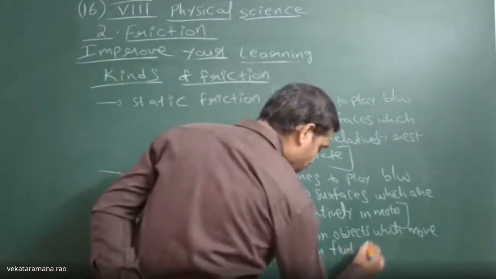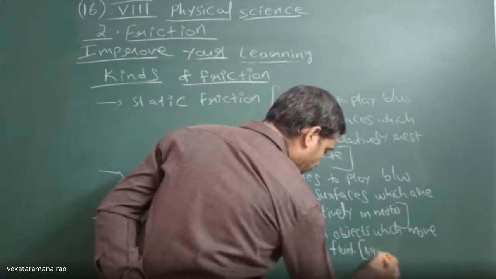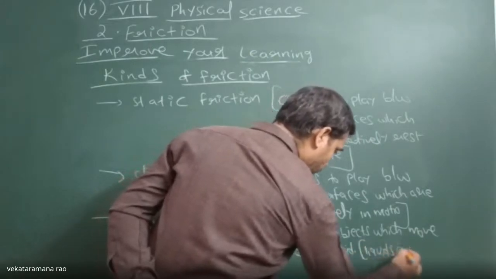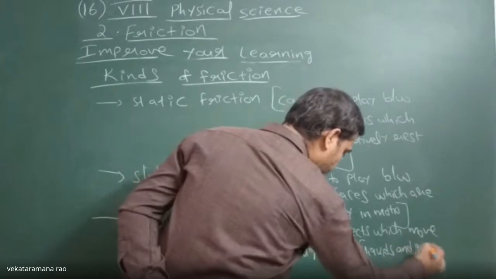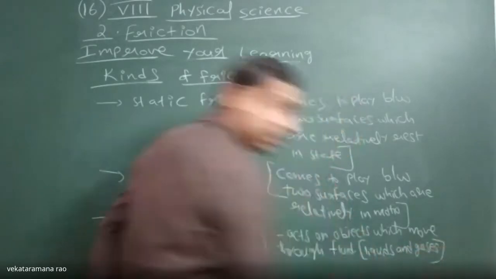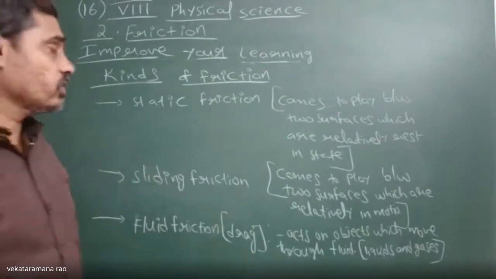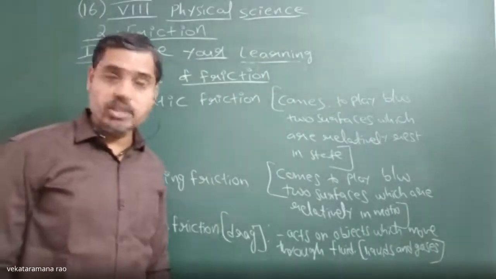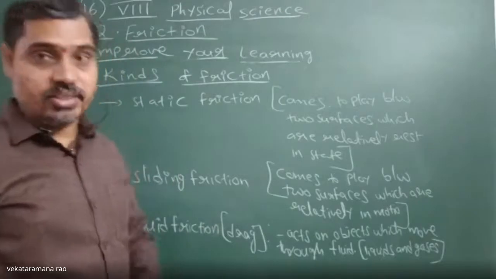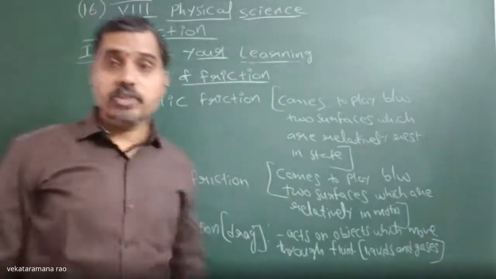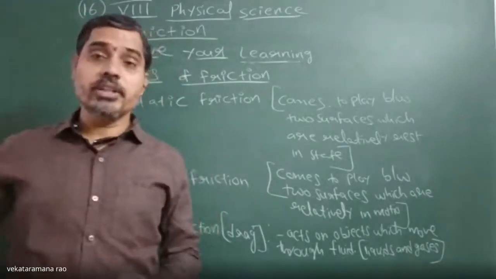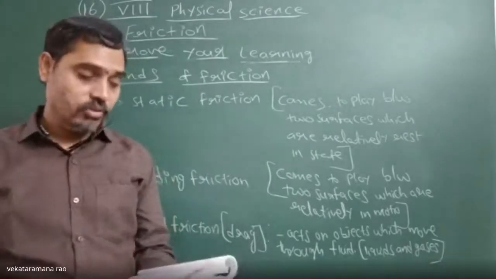What are the fluids? Liquids and gases. That type of friction is called fluid friction. So these are the main kinds of friction in which our syllabus consists.